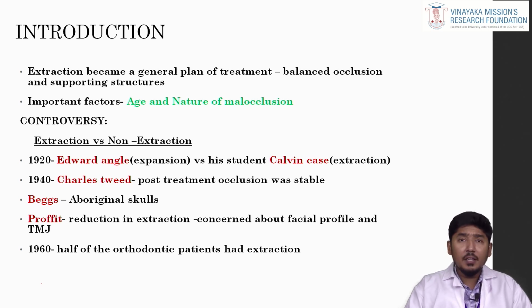In the early 1920s, there was a very big controversy between two pioneers in orthodontics, Edward Angle and his student, Calvin Case. Edward Angle suggested that we should not go for extraction of teeth to create a stable and balanced occlusion. He insisted more on transverse malocclusion, and on expansion rather than extraction. Whereas Calvin Case, his own student, stated that we have to go for extraction instead of expansion to create a well-balanced occlusion and stability.